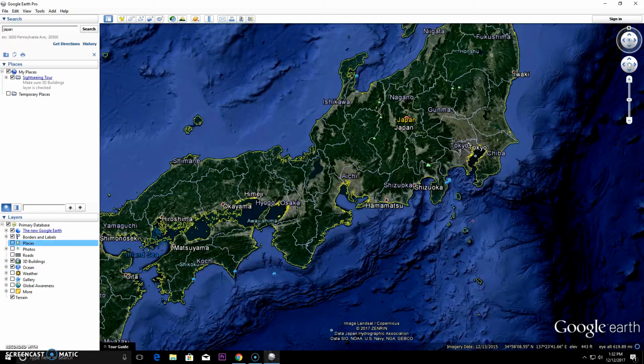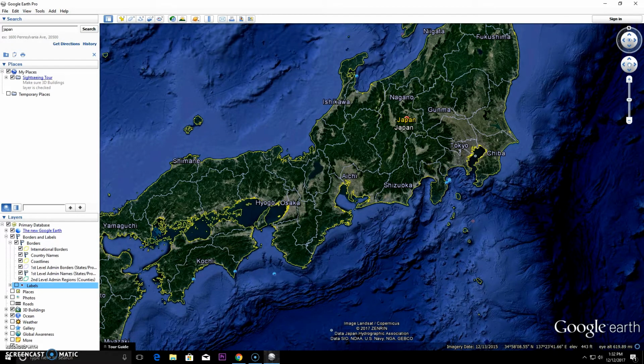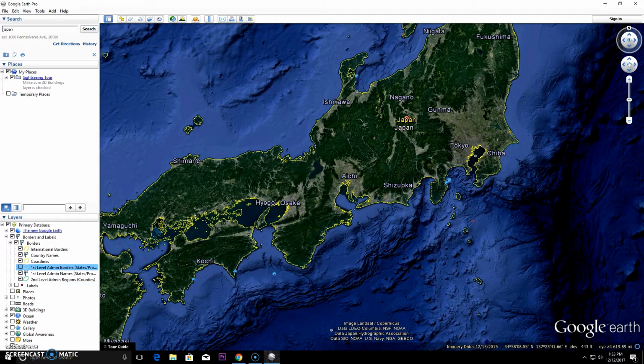We can turn off the places and we'll get rid of some of the ones that don't really matter that much. But the borders, we don't want to get rid of all of them. What we do want to get rid of are the labels for some of these extra places. And then under borders, we don't need first level administrative borders. Those are like states and provinces. In fact, all three of those can go away and we're left with the country borders and the country name, Japan.